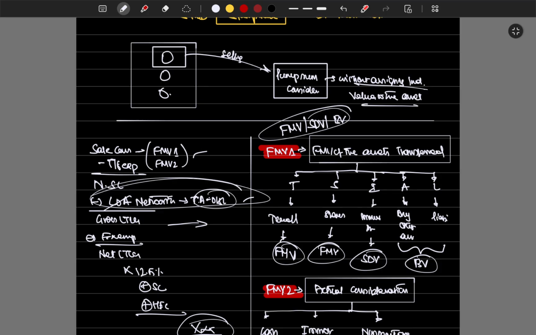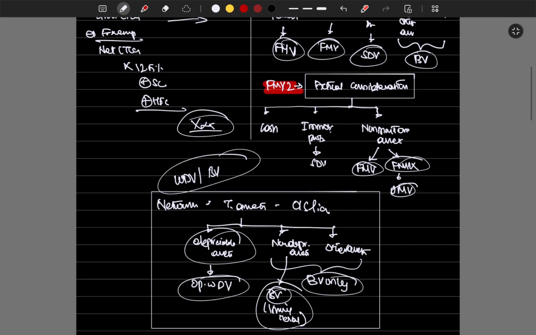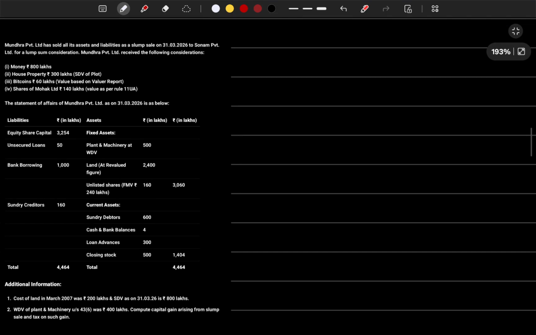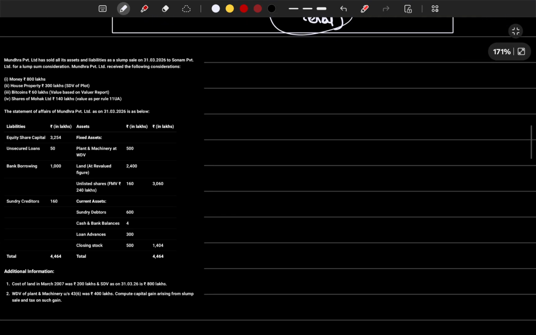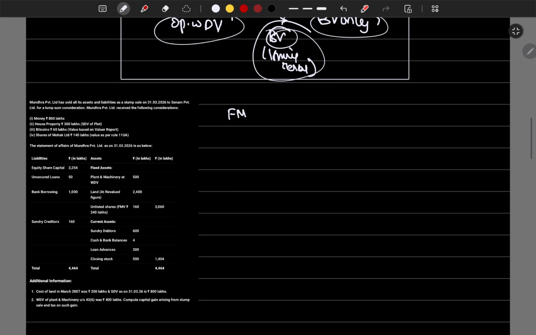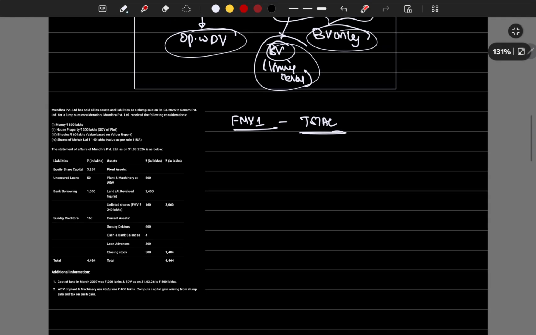Also, we have to understand the logic behind this. It will be easy for us to remember, right? This is the concept, so we can straight away solve the problem. For fair market value, we have to take it.